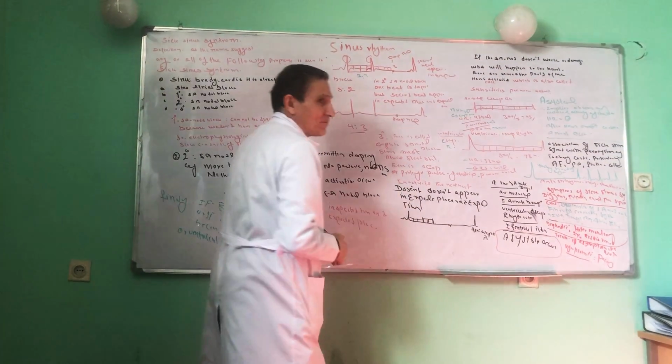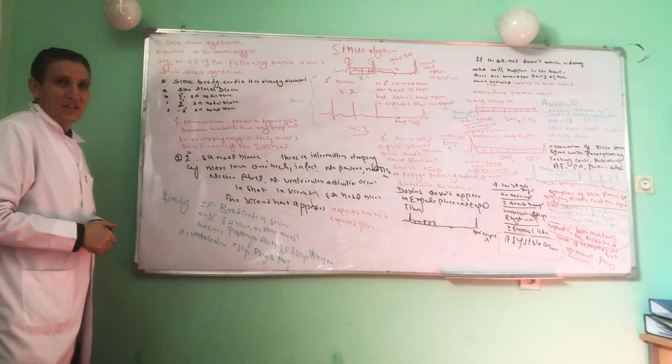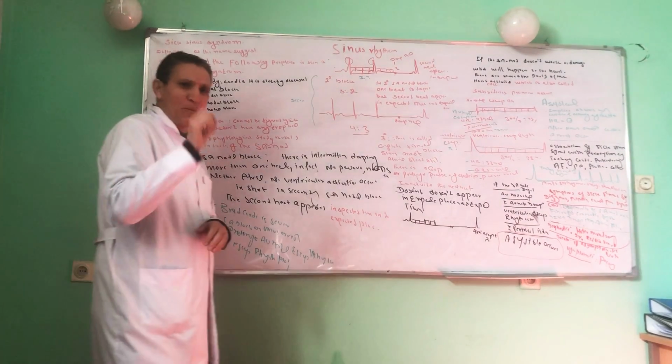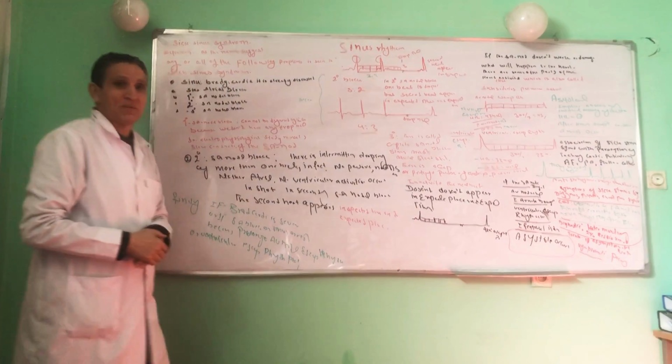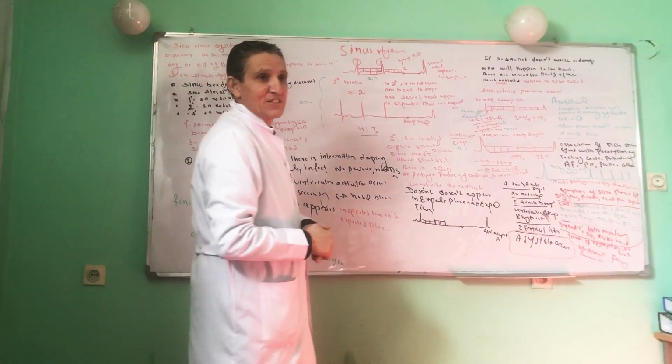In second degree SA nodal block, there is intermittent dropping of beats. In fact, one beat is entirely dropped. No P wave, no QRS complex. Neither atrial nor ventricular activation occurs.